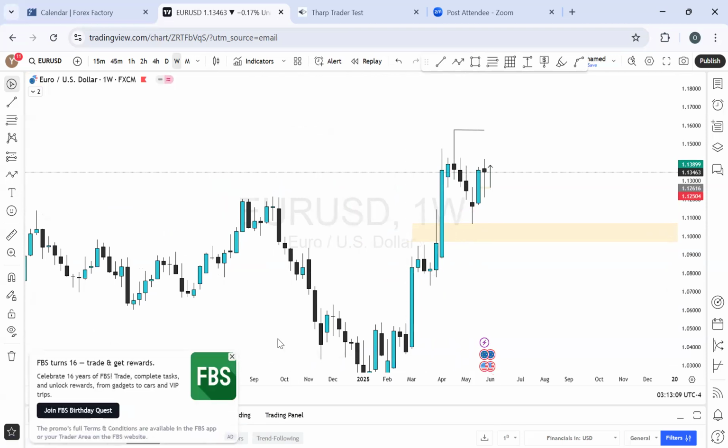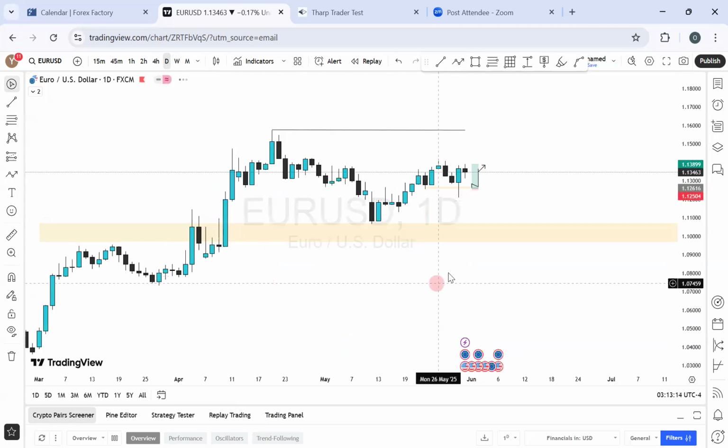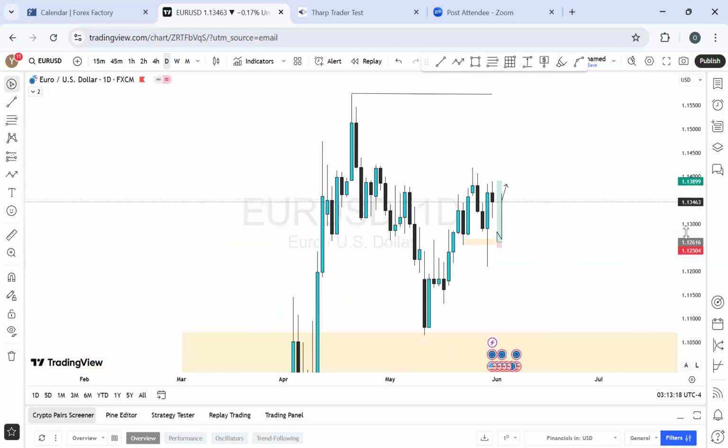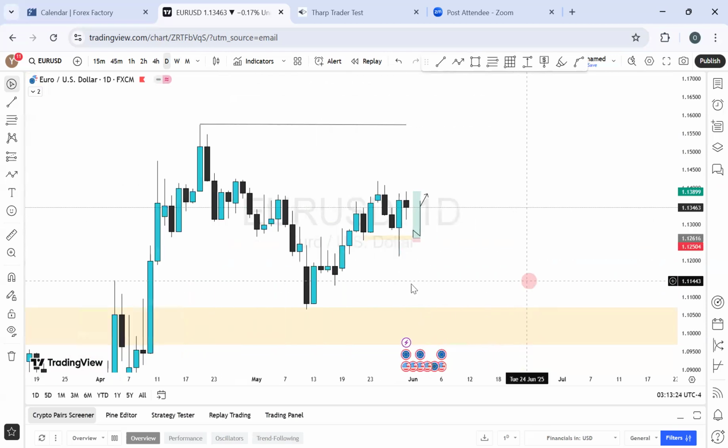So looking at this from this perspective, what do we have for Euro US dollar? On the Euro US dollar on the weekly time frame, we've seen that on the daily time frame. This is what we're dealing with right now. A lot of ranging markets right here, looking to see if we're not going to see an opportunity. But then let's look at the market carefully.